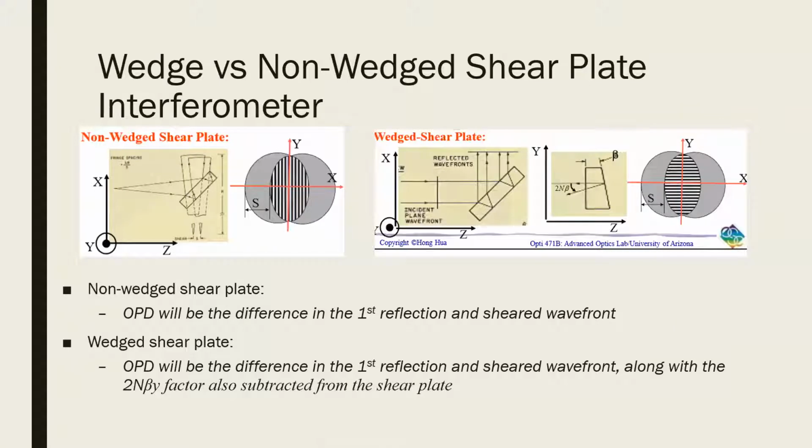For a non-wedged shear plate, the optical path difference is going to be the difference between that first reflection wavefront and the sheared wavefront. Similarly, a wedged shear plate is going to have the optical path difference, once again, between that first reflection and the sheared wavefront, but additionally, it is going to have this 2nβ also subtracted from it, which is based on the wedge angle.